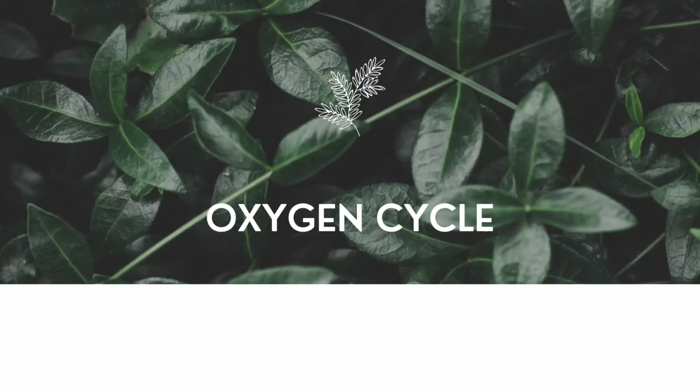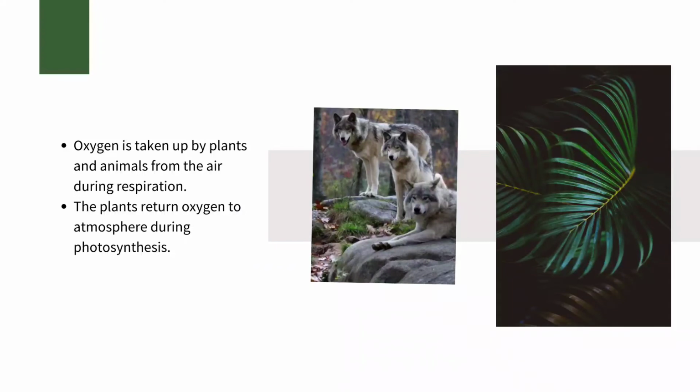Next one, oxygen cycle. The oxygen cycle refers to the movement of oxygen through the atmosphere, biosphere and the lithosphere. This cycle can be linked with the carbon cycle. Now let's look into the process of the oxygen cycle. Oxygen is taken up by plants and animals from the air during respiration. The plants return oxygen to the atmosphere during photosynthesis. There are several effects of man on the oxygen cycle. Deforestation has reduced oxygen levels in our atmosphere.